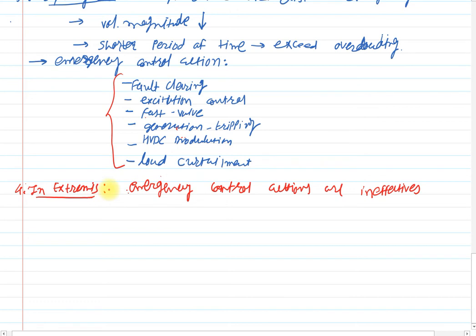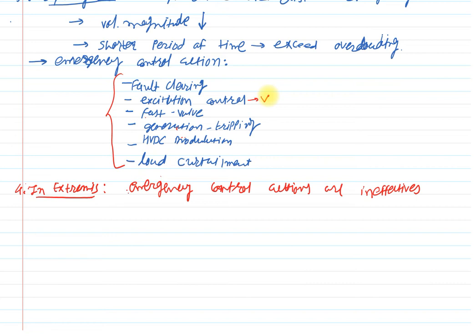That means the excitation control is not in a position to control the voltage magnitude of the generator or the reactive power output. Then this fault clearing mechanism, the protective system, will not be in a position to control the fault. Clear?